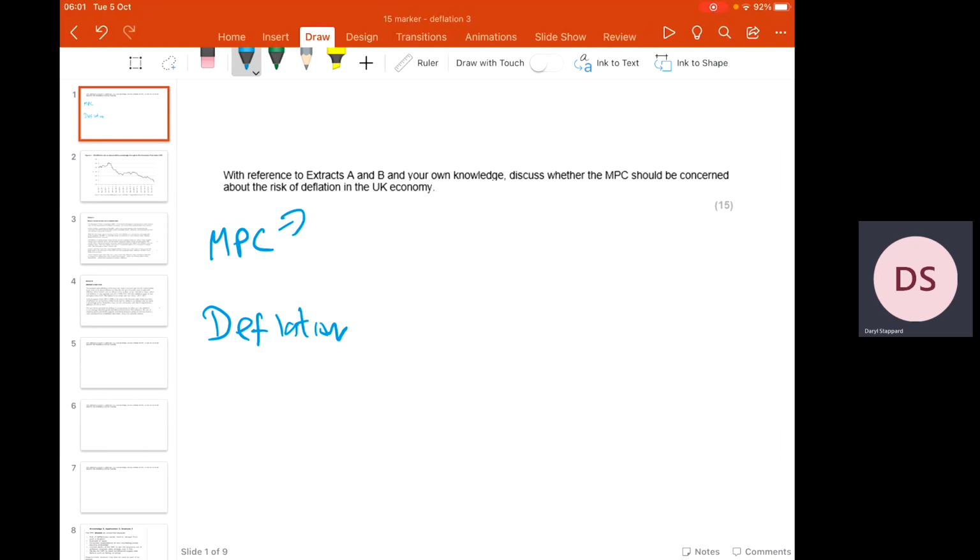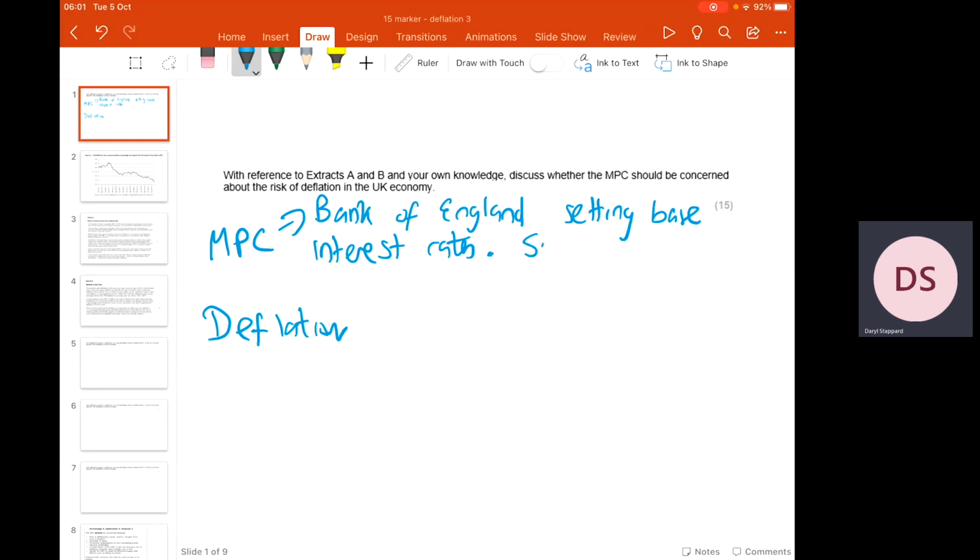Now, the Monetary Policy Committee are the branch of the Bank of England who are responsible for setting base interest rates. And when they adjust interest rates, what they're looking to do is to support price stability.